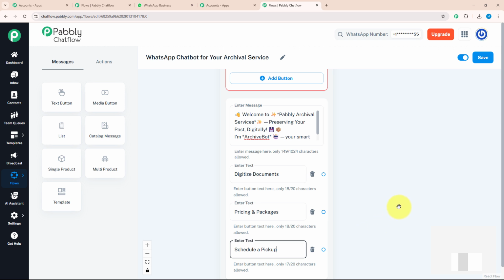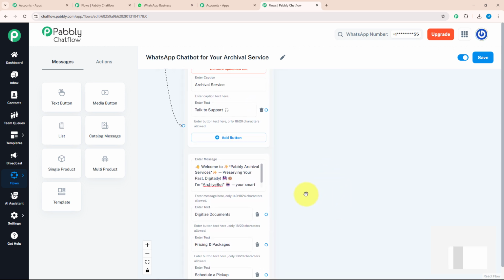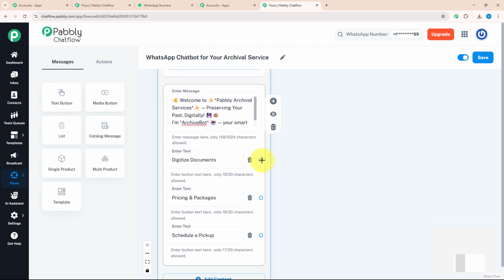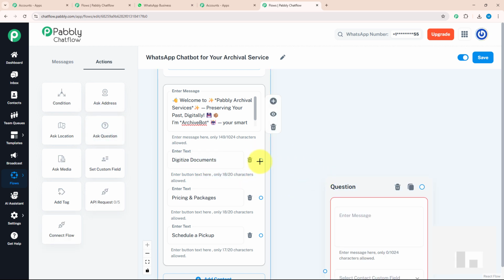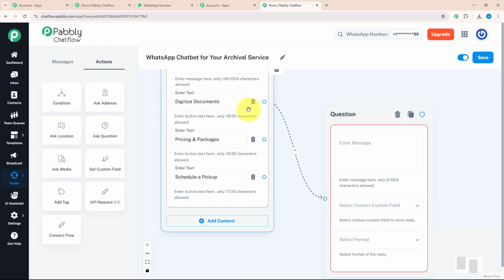After giving action button, I will give separate message for each action button. For that, let's start with digitize document. To digitize my customer's document, I need to ask them few questions. For that, I will drag and drop ask question button from action section and connect with my action button, which means as soon as my customer click on this action button, a question will be asked to them.